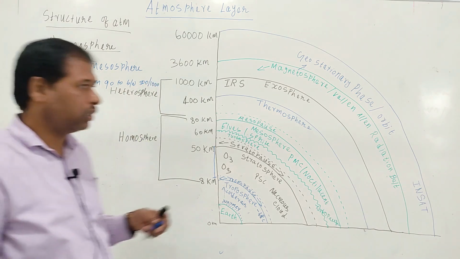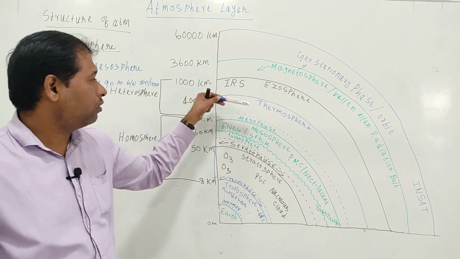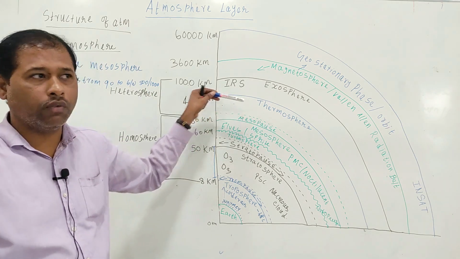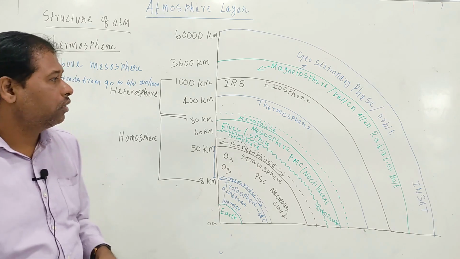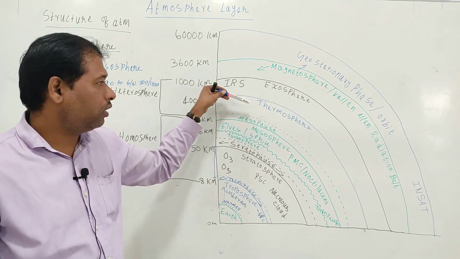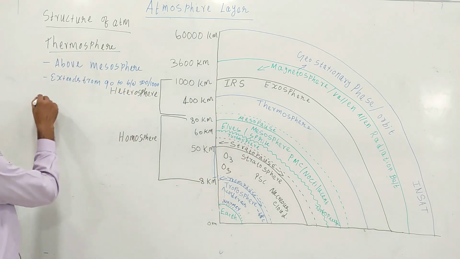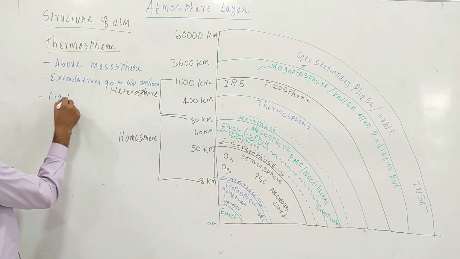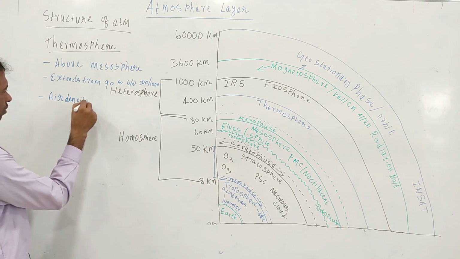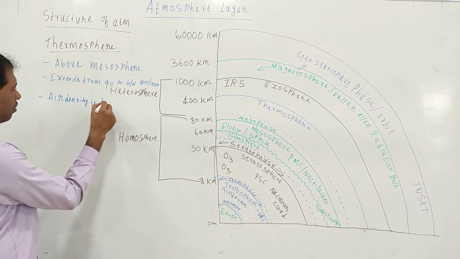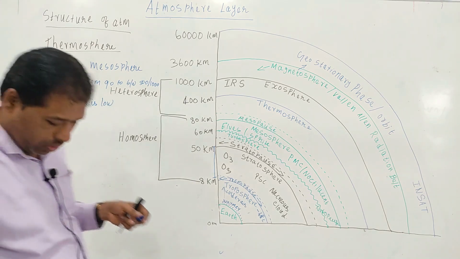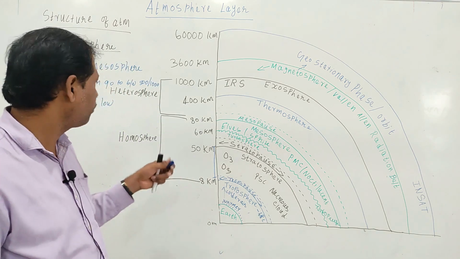You see, although the thermosphere is part of the atmosphere, the air density in the thermosphere is quite low. Okay, air density is low.